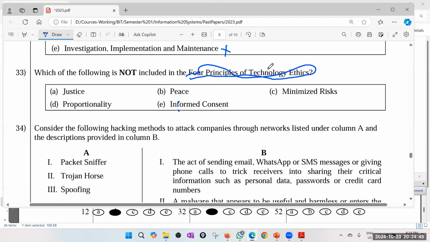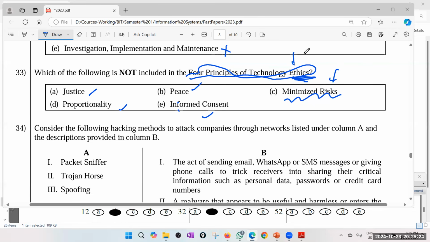Four principles of technology ethics. I don't think that minimizing risk is related to ethics. Informed consent, that is good. Justice, proportionality, right? Maybe peace. I'm just guessing now because I have no idea about what these four principles are, okay? But I don't think that minimizing risk is related to ethics.